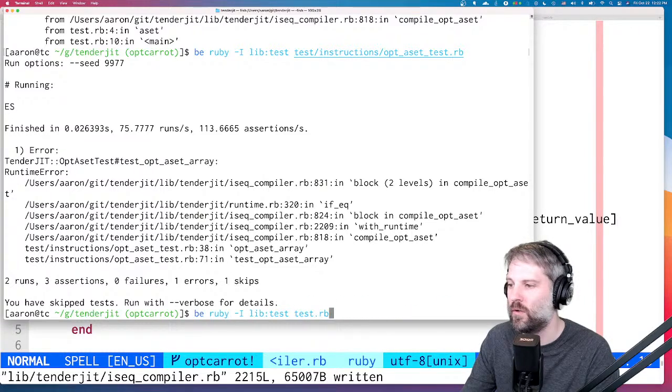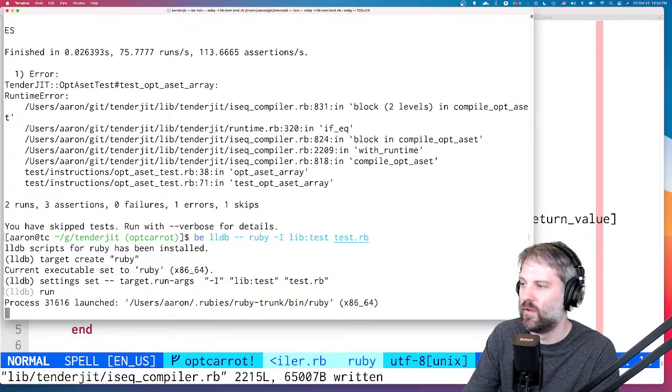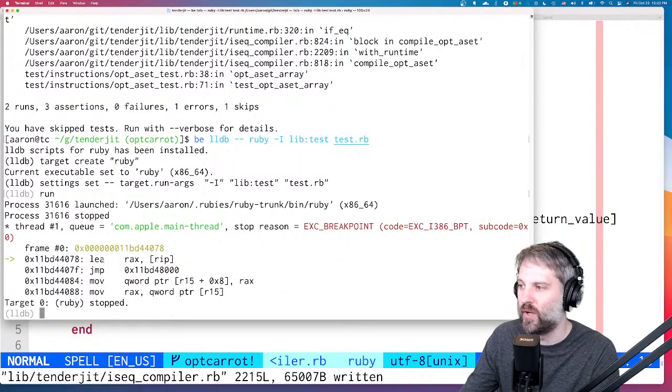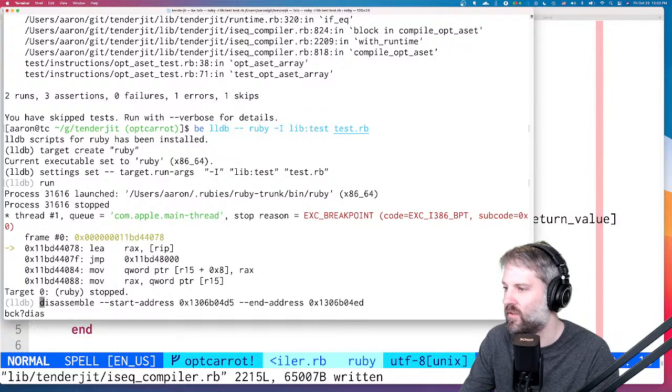And if we run the test script with LLDB, so we'll run it. Now we hit that first breakpoint, and you can see the jump address here. And what is there? There's a disassemble. Yes, we want this, but not those parameters.